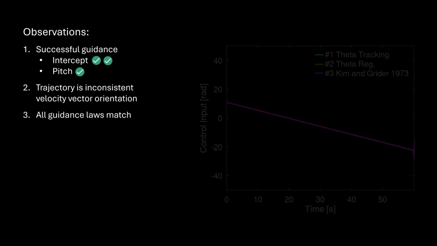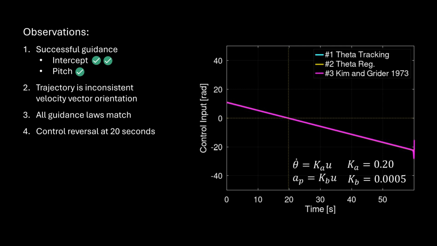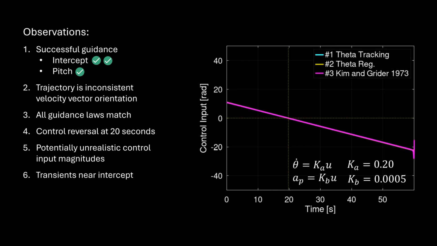This is the guidance fin command that is input to the plant pitch dynamics. The control reverses sign at 20 seconds so that essentially the vehicle is accelerating in one direction and then another. We should also be concerned with the magnitude of the control input. Note that Ka and Kb have units, and if those units are in radians, this output would be unrealistic for a fin deflection. We also observe essentially linear guidance command, apart from some transients near intercept.